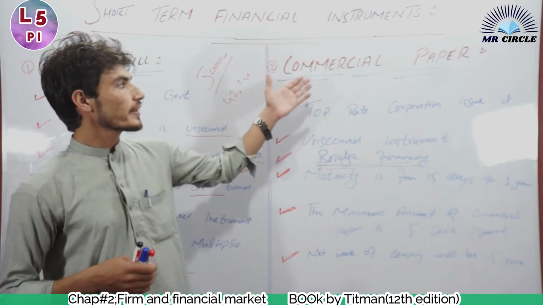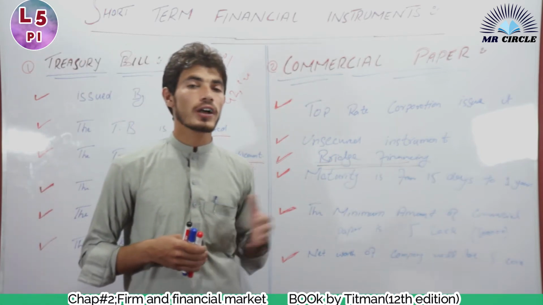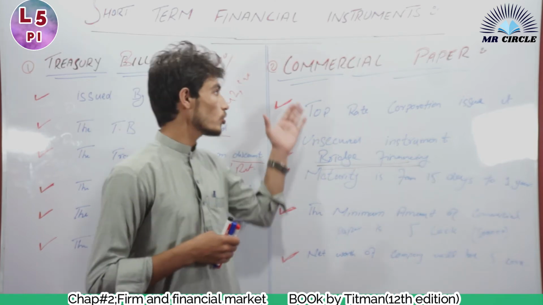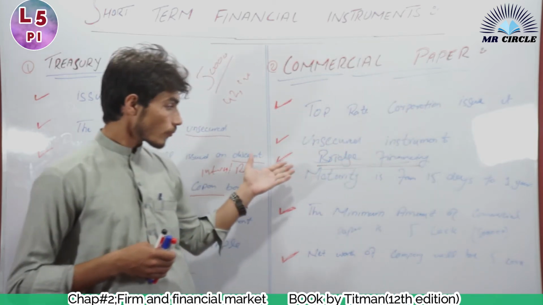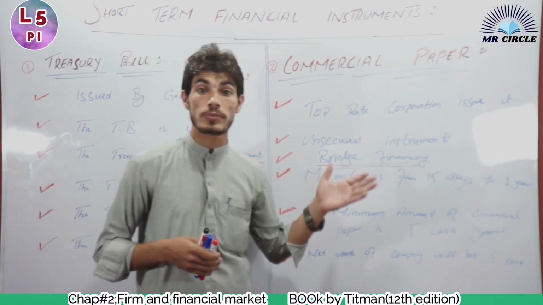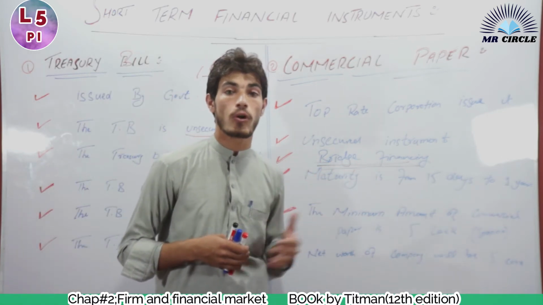So what will that corporation do? If the corporation doesn't have money, it issues commercial paper to collect money from people and perform the project which it took from the government.